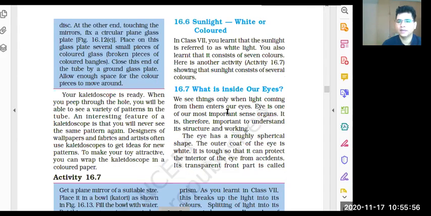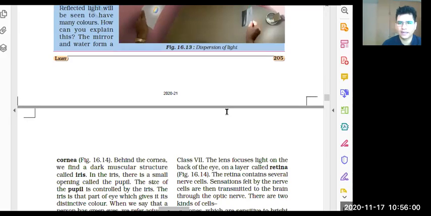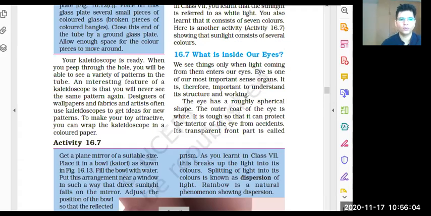We don't have to study spherical mirrors here, but we have studied spherical mirrors. I hope all of you are aware of spherical mirrors.